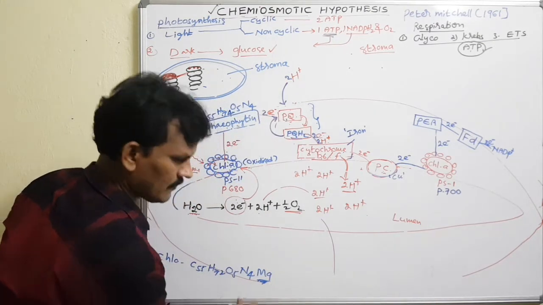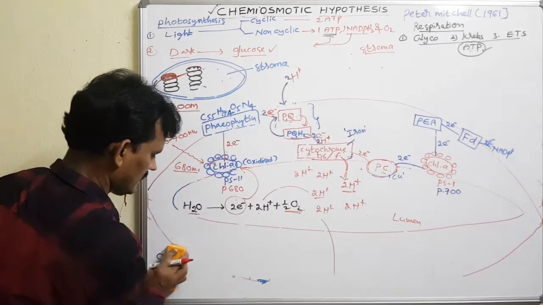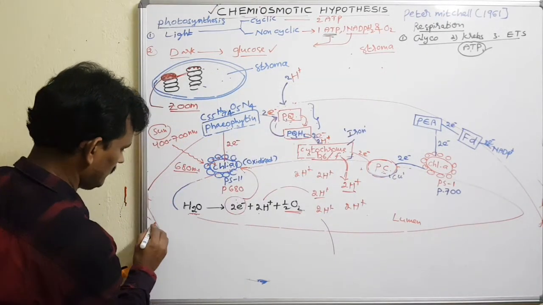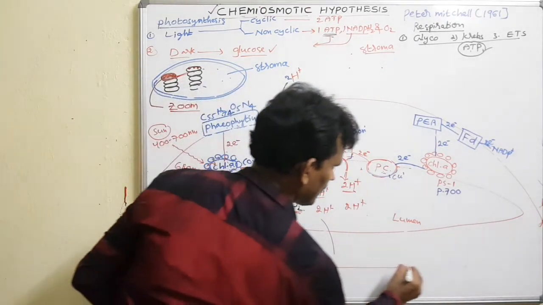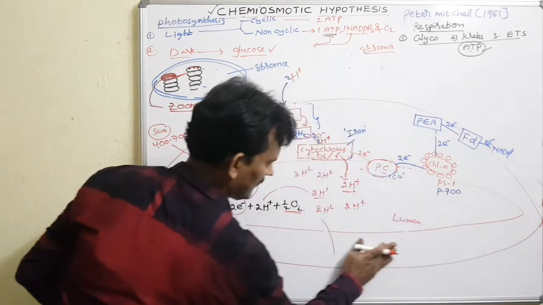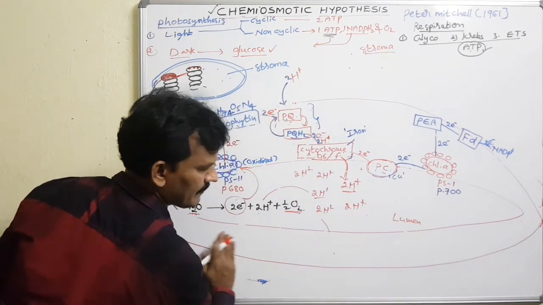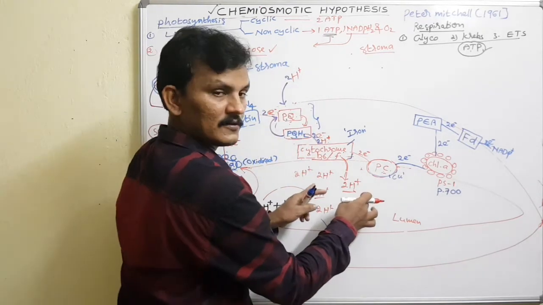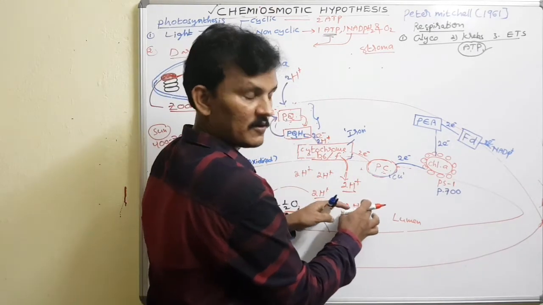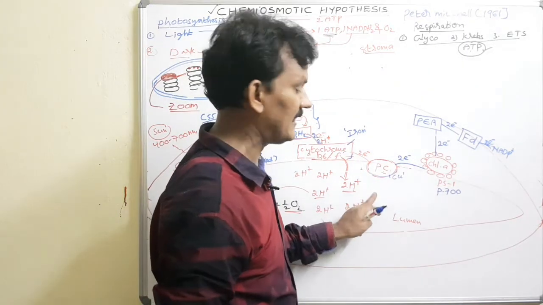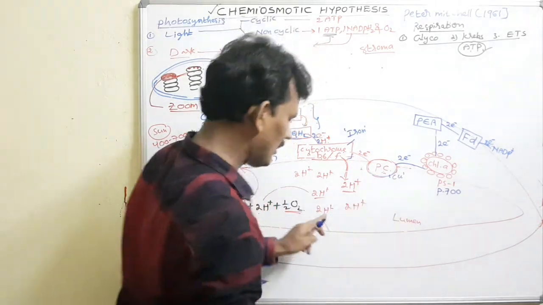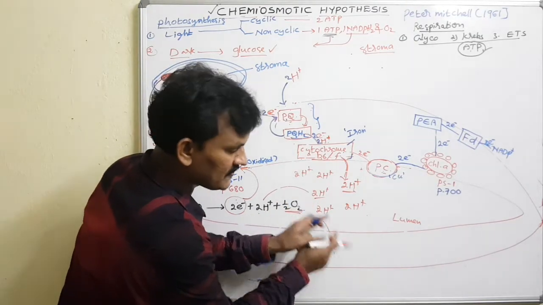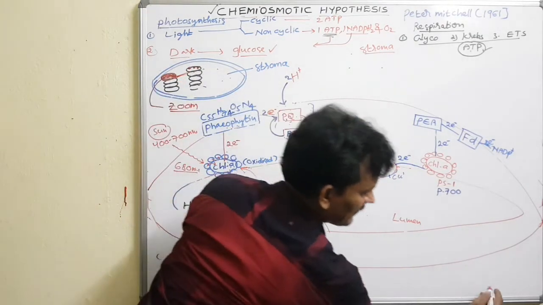Now I want to make it into a small structure. This is the outer membrane, and this is the thylakoid membrane. There is a higher concentration of protons. Due to the higher concentration of protons, there is a low pH; the pH is going to decrease. Now these protons need to be transported; they need to diffuse into the stroma region. This is the stroma region again.